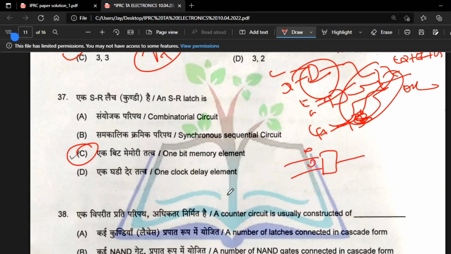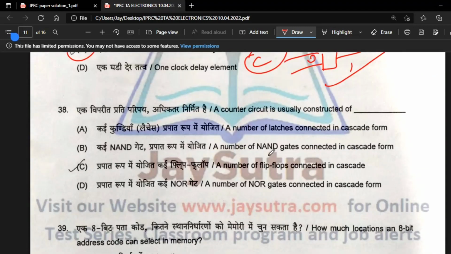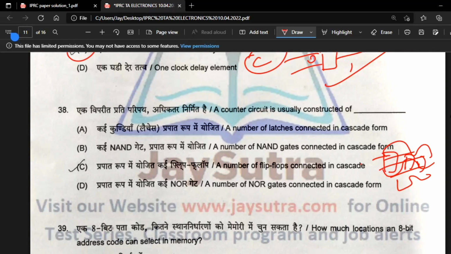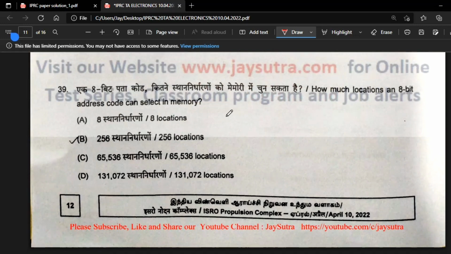Next, an SR latch is directly a 1 bit memory element. So 0 1, 1 0, it is storing one bit only. As you know, SR is the basic building block, so it's a single bit memory element. A counter circuit is usually constructed of, you have seen in many books, they give the latch, you can flip flop, and they are cascading the flip flops and making the counter. So option C is correct.